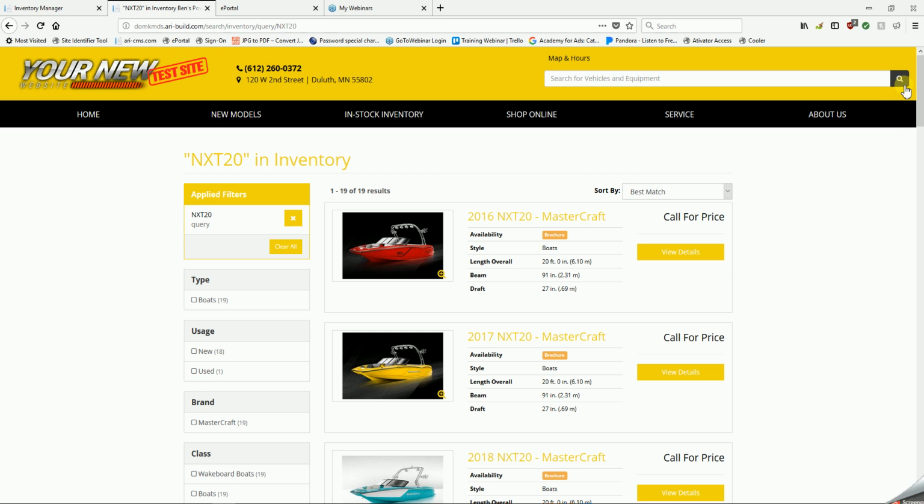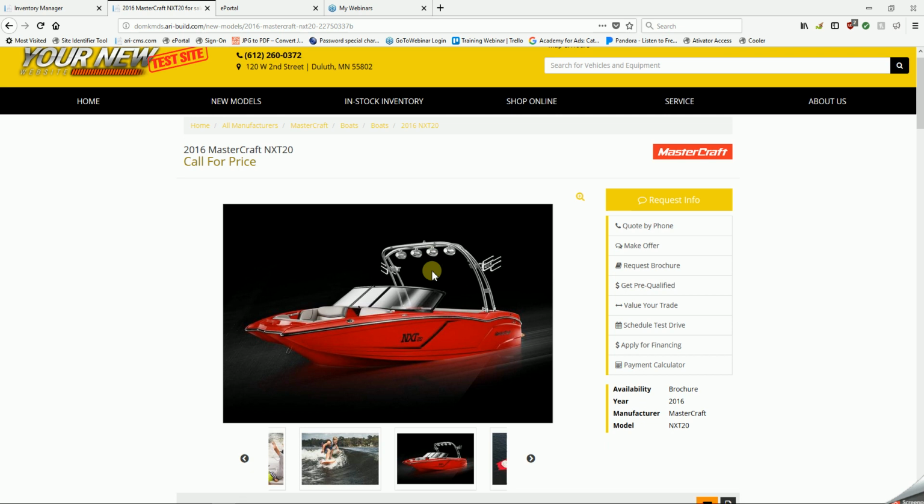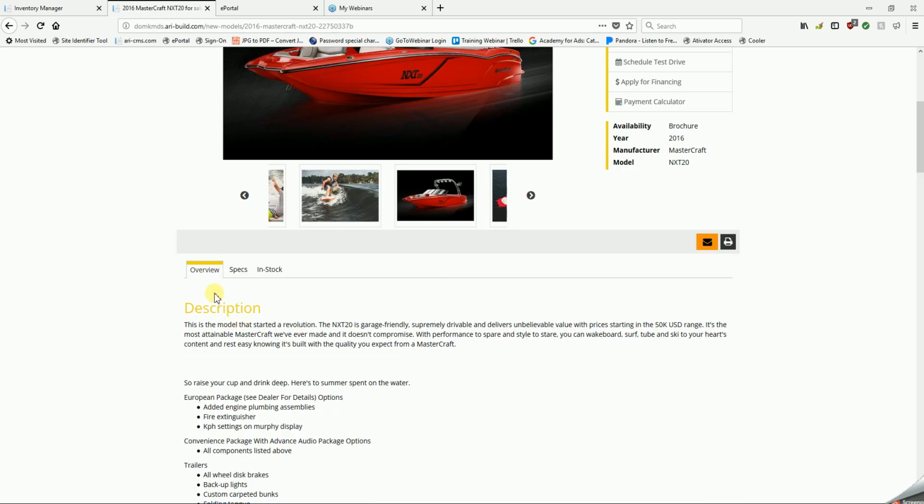Now, it pulls it up as the very first unit in the list. It lists it as call for price, just like we told it to. And if we click on View Details, underneath the picture that I was explaining that you either provided or loaded in from those stock images using the Link To feature, I also mentioned that it would pull in those specs and features. And here they are underneath Overview and Specs.